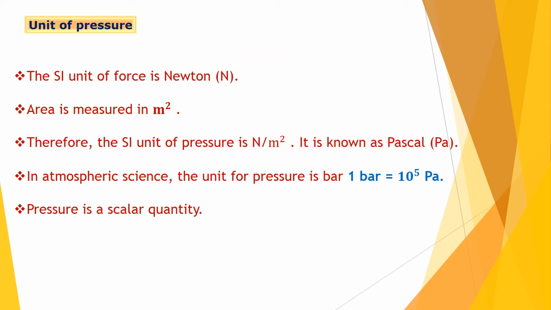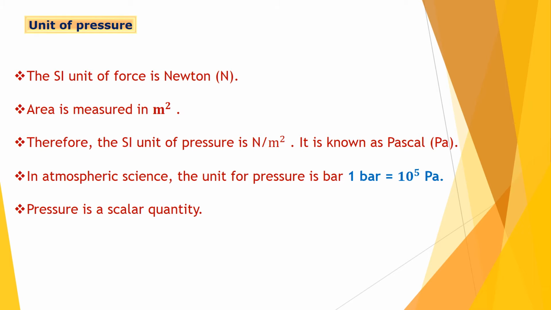Now after looking at the definition and formula of pressure, let us see the unit of pressure. The SI unit of force is Newton, that is capital N. Area is measured in meter square. Therefore, the SI unit of pressure is Newton per meter square, and it is also called Pascal, that is Pa. In atmospheric science, the unit of pressure is bar.